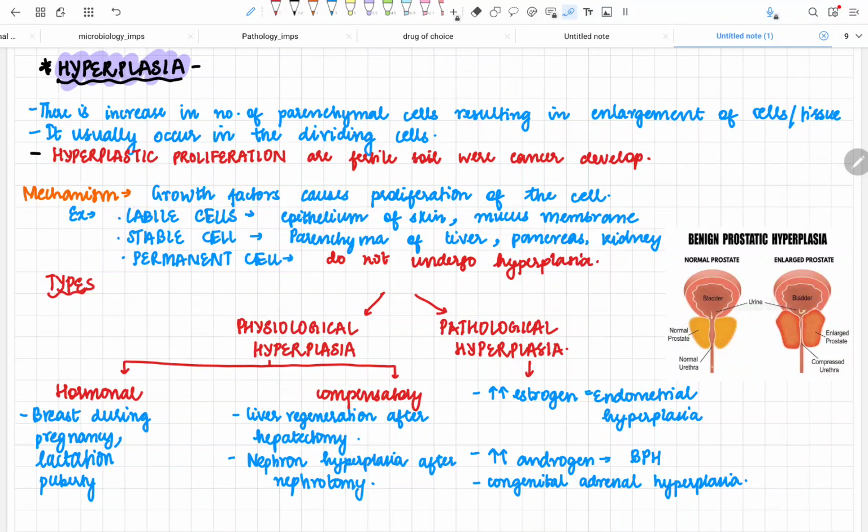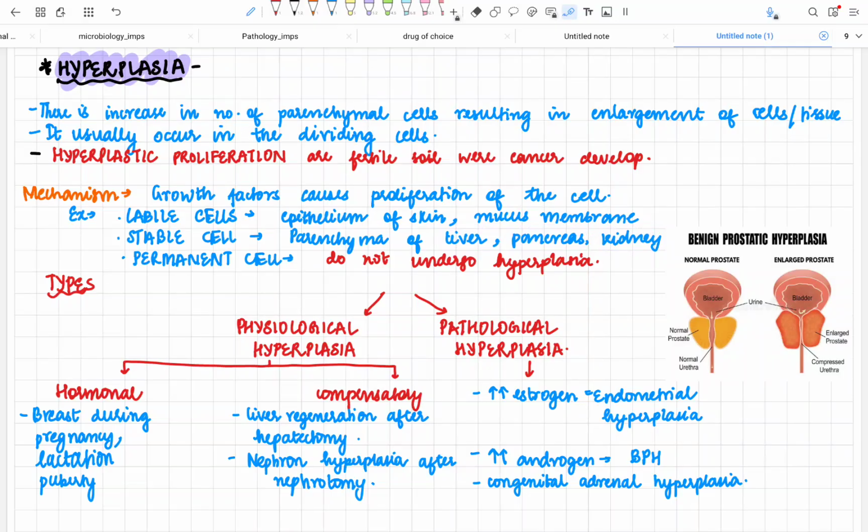Now, the labile cells include the epithelium of the skin and mucous membrane cells. The stable cells include the parenchyma of the liver, pancreas, and kidney. Whereas permanent cells usually don't undergo hyperplasia. I said it before, I'll say it again: usually they undergo hypertrophy. They don't undergo hyperplasia. So only the stable and the labile cells undergo hyperplasia, and if the hyperplastic proliferation is more, the chance of cancer developing is more.